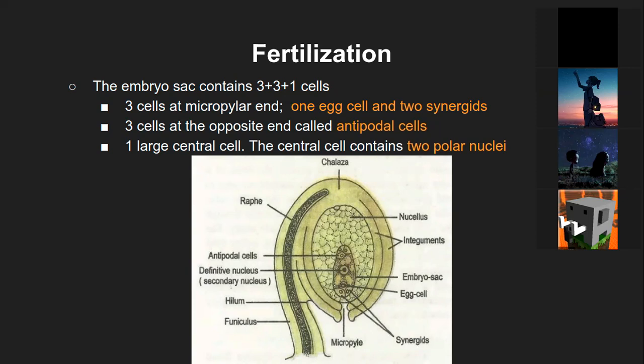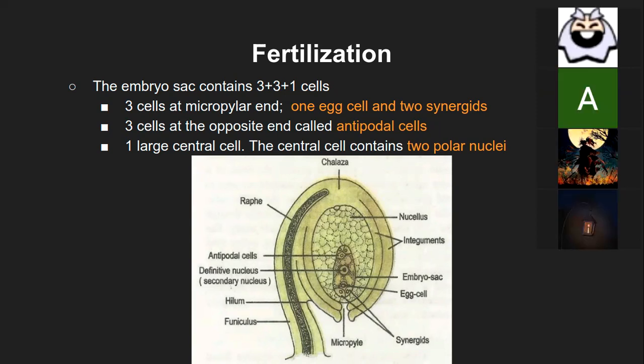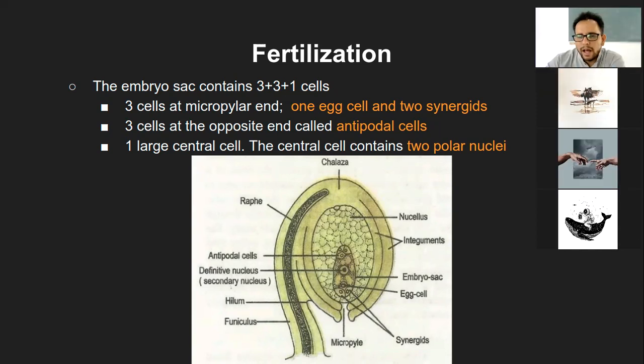Yes, Adil. So what are the antipodal cells for? Antipodal cells, these are the nourishing cells. So whenever the embryo sac undergoes certain function, these antipodal cells are the ones which will take out the nutrition from the nearby nucellus, and then provide it to these cells. So that is the function of this antipodal cell, which we will see one by one.